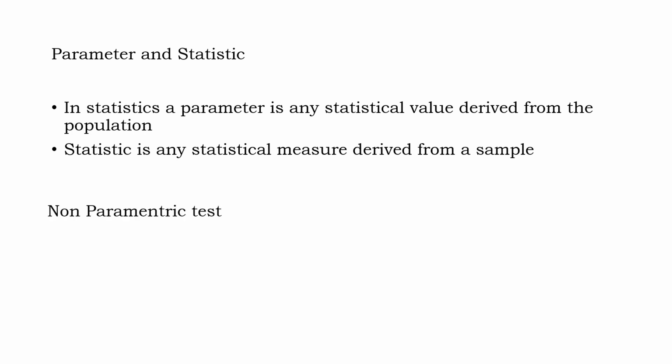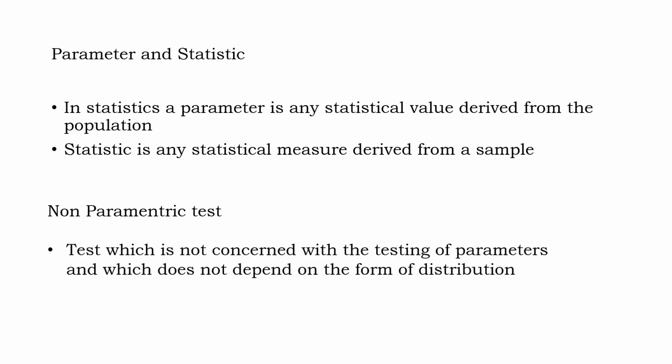So, moving on to non-parametric tests. If a test is not based on any parameters of the population, then we refer to it as a non-parametric test. One important thing is that whenever we apply a parametric test, we assume the population to be normal.